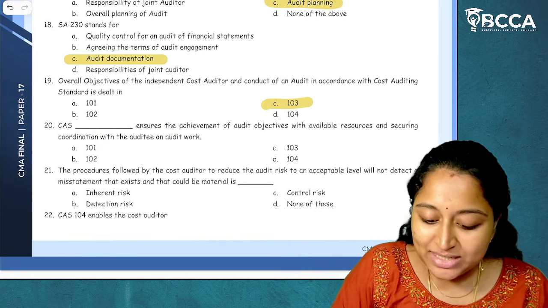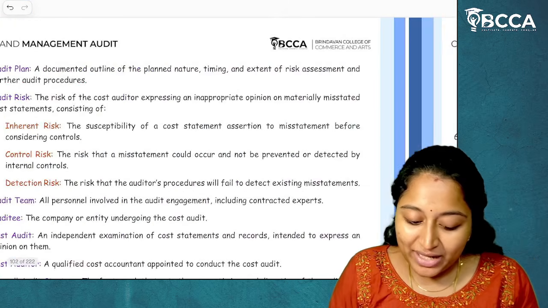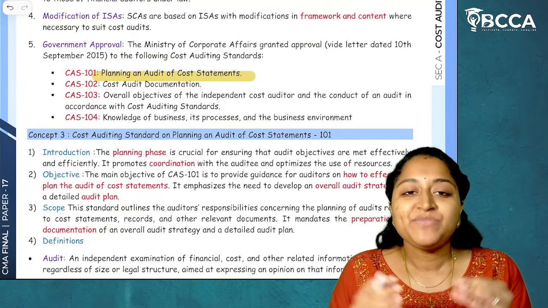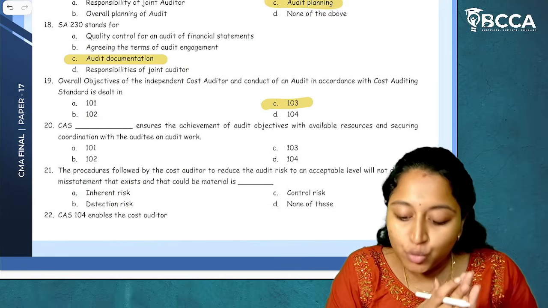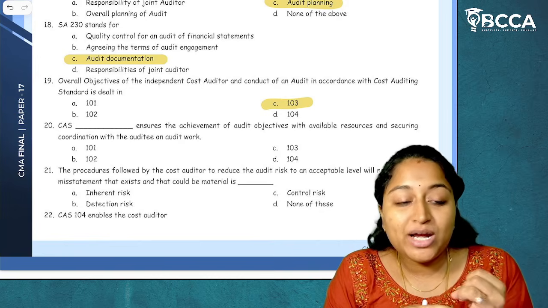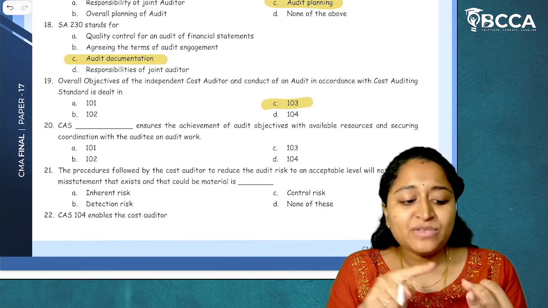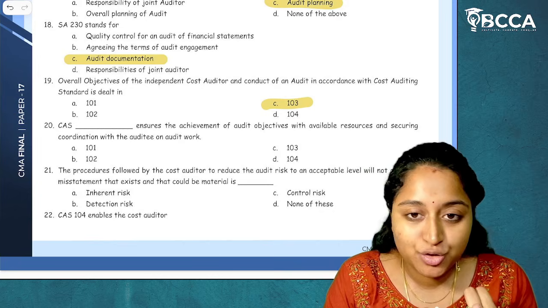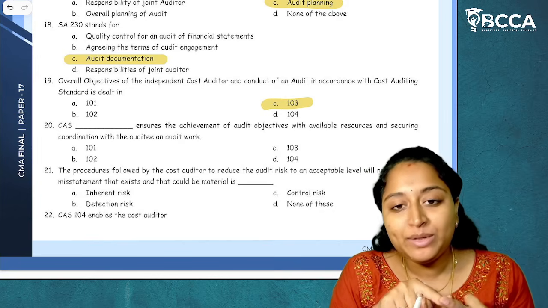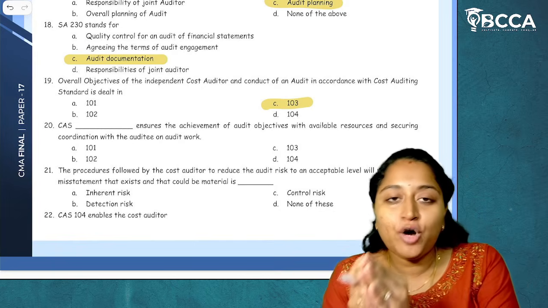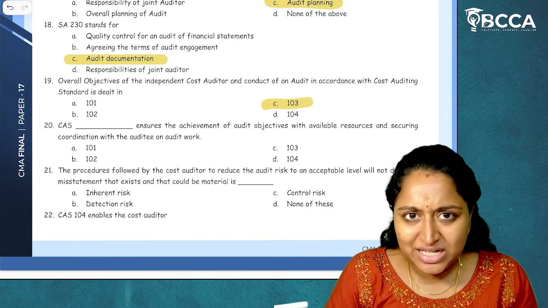Now what are we actually preparing in 101? 101 talks about planning of audit. In planning, what do we actually do? We check about the objectives of audit. Now, what has to be done? How has to be done? We'll do the verification about our resources and we'll try to optimally utilize our resources and we'll be able to determine what kind of audit work we have to do. This is nothing but planning.